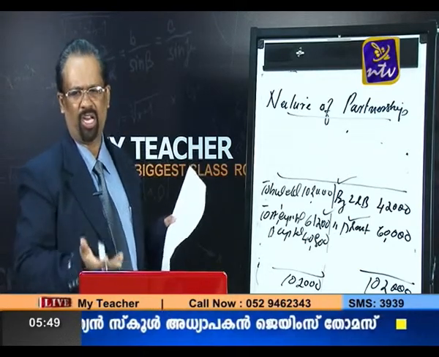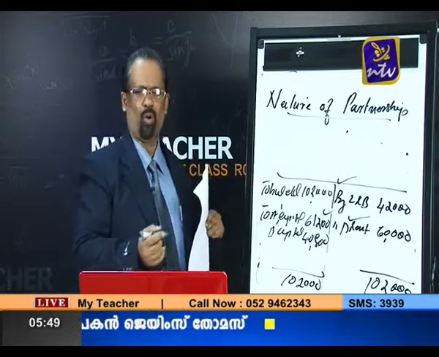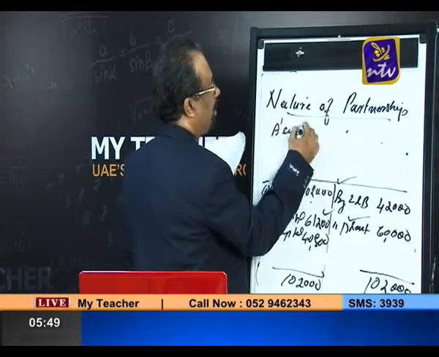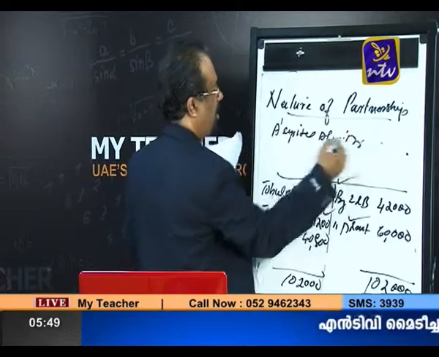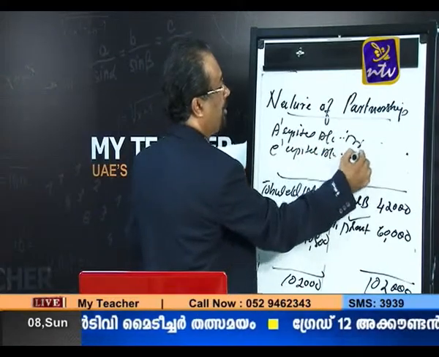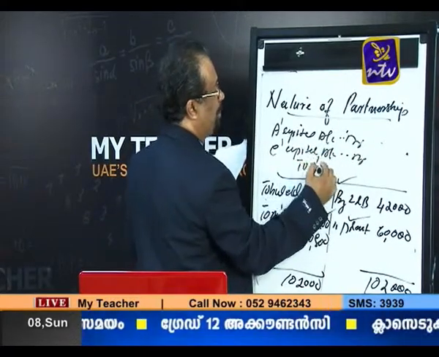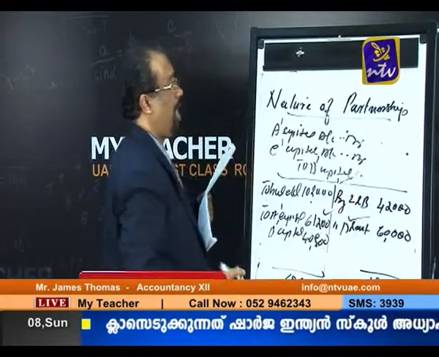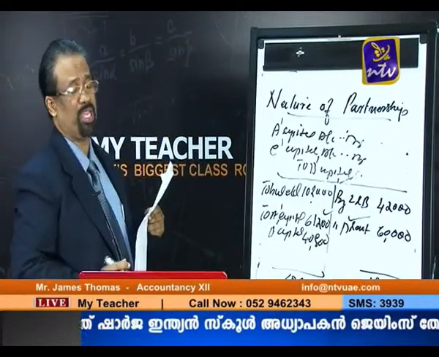Very simple. The journal entry: continuing partners, or existing partners, here in our example A's capital account debtor and C's capital account debtor to B's capital account.